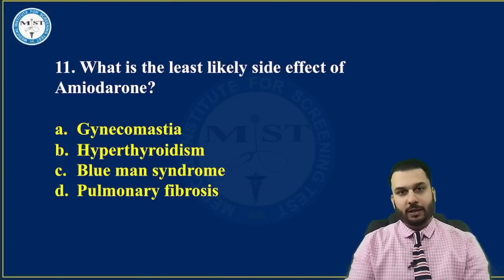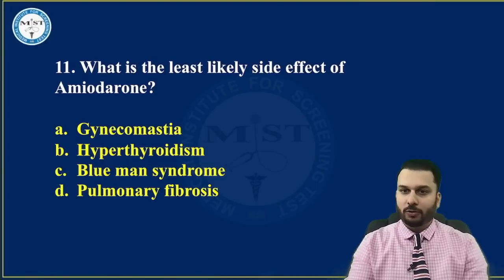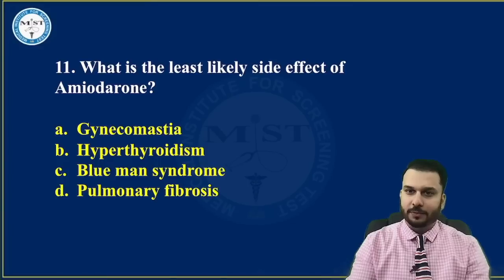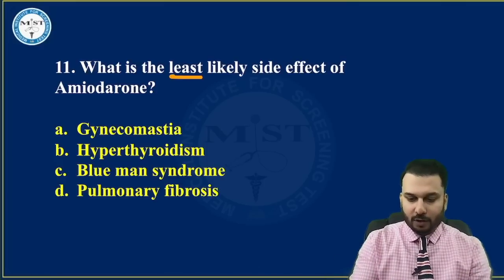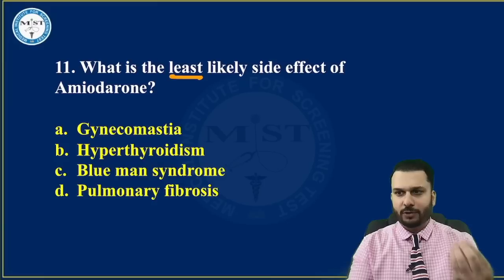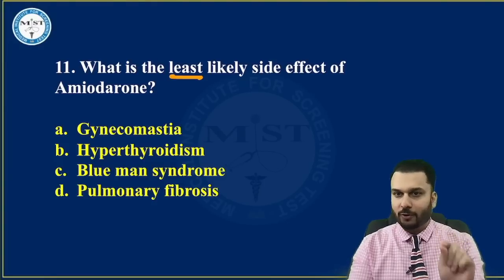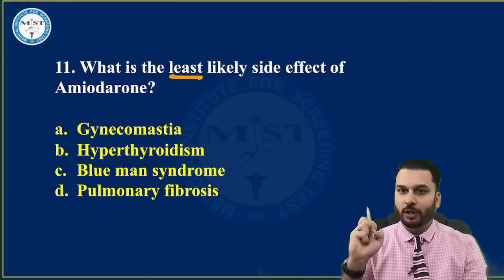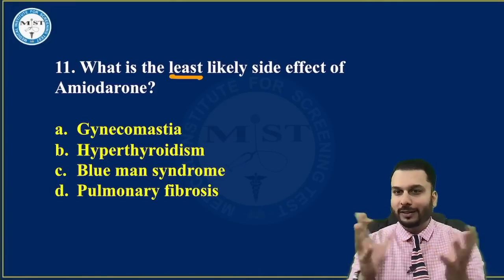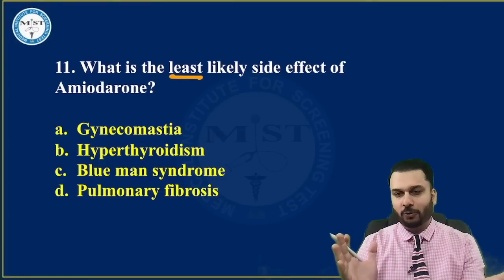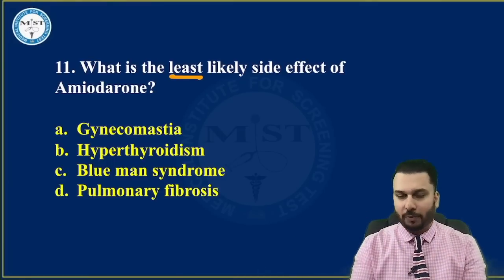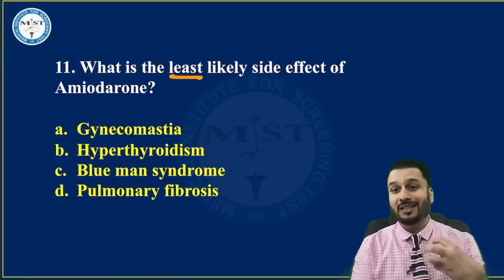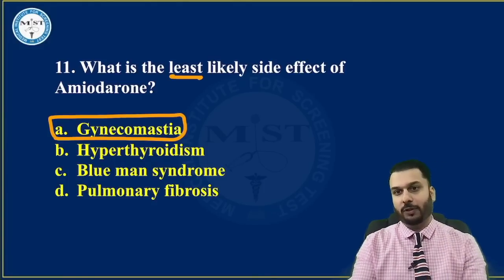What is the least likely side effect of amiodarone? Amiodarone, more than the uses, you must know its side effects. But this time they have asked both use also, side effect also. Least likely. Okay, this is the question. First thing guys, just 2 years back, we had a question on gynecomastia where the answer was spironolactone. And I'm sure everybody who has prepared for this exam knew the mnemonic called DISCO. DISCO drugs. And in the DISCO drugs, there is no A. That means amiodarone cannot be the one that causes gynecomastia. Since the question asked which is the least likely side effect, the answer is going to be gynecomastia.